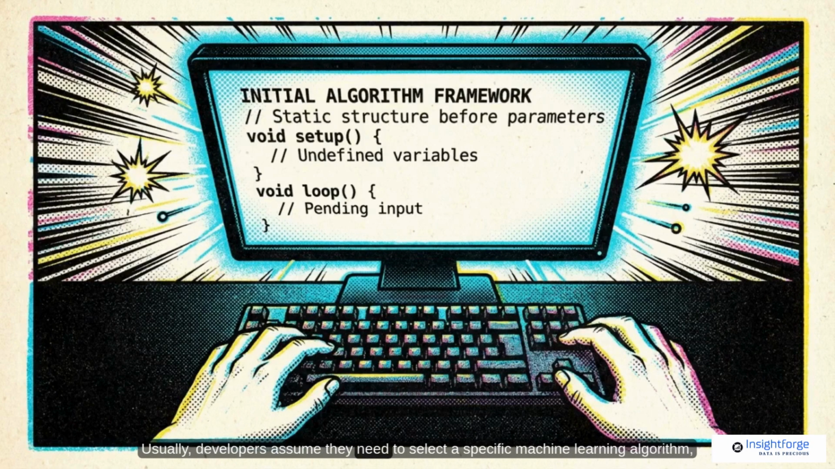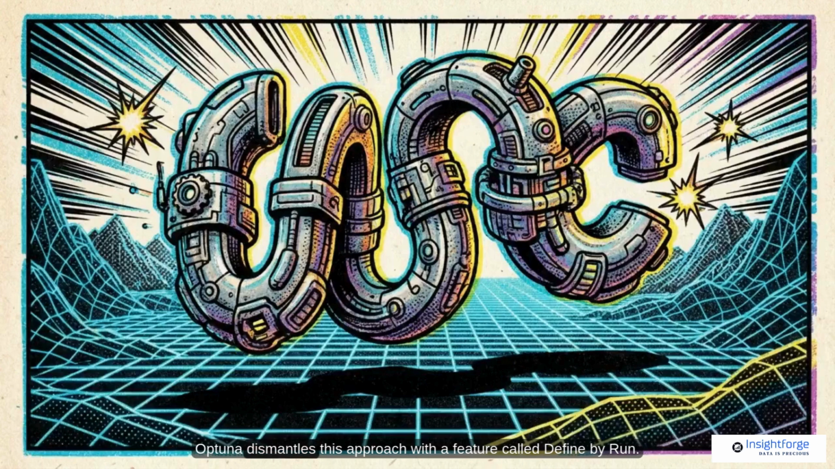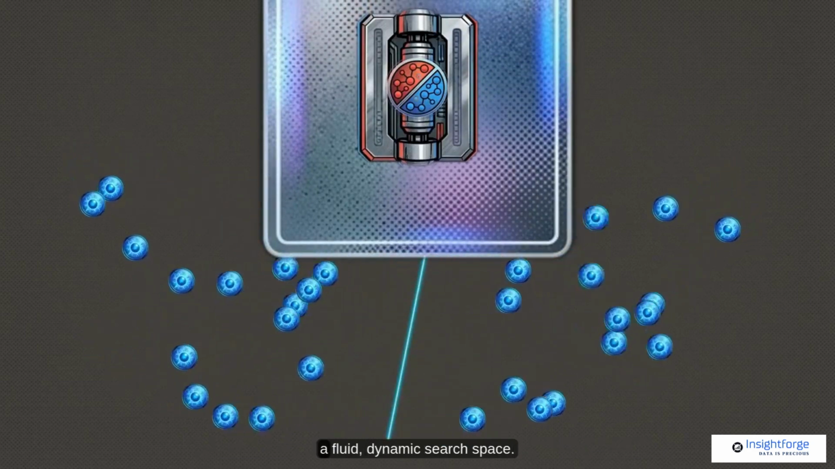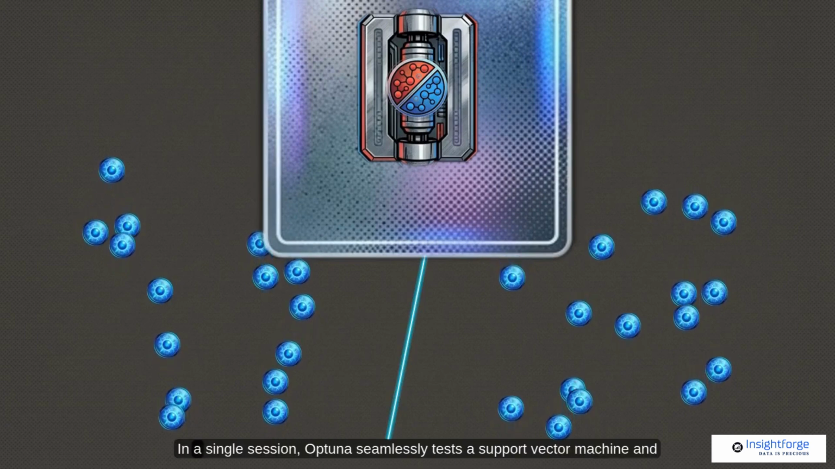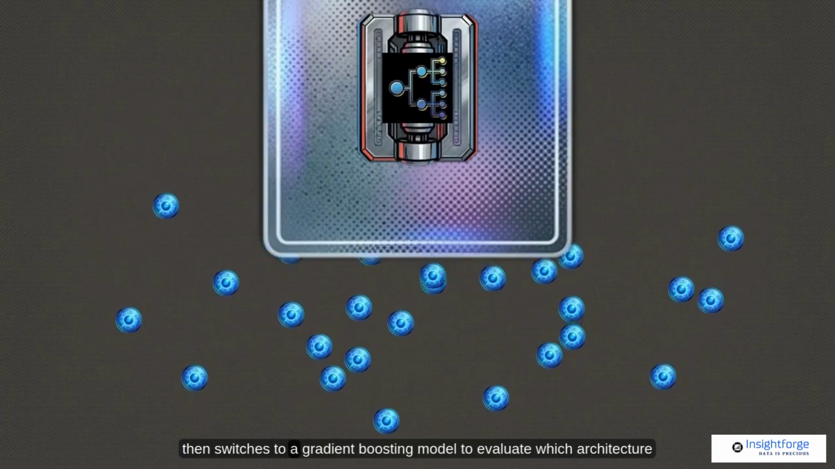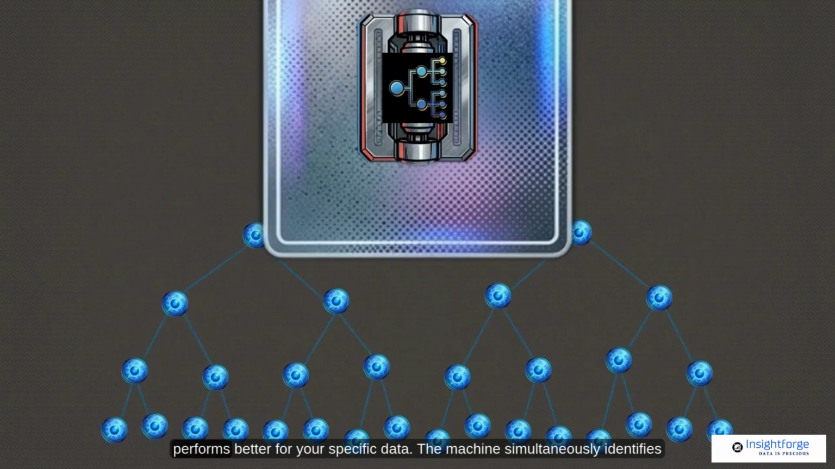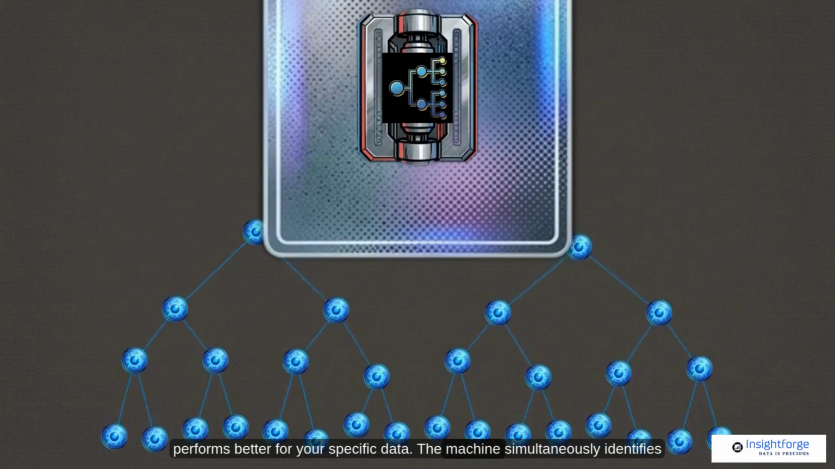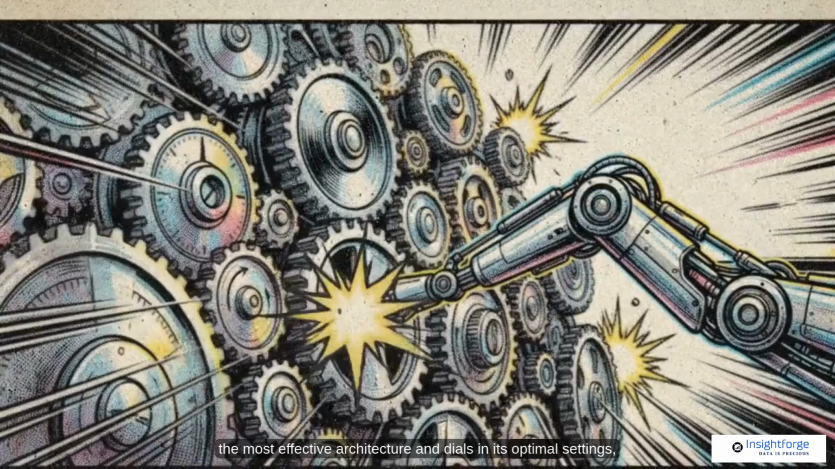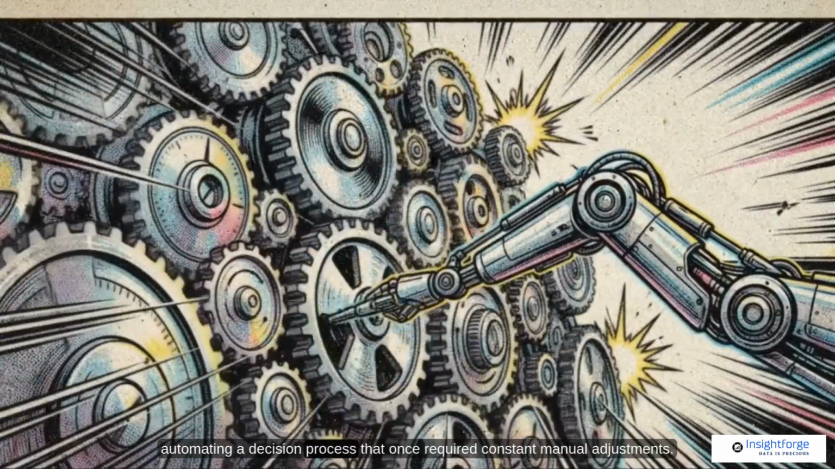Usually, developers assume they need to select a specific machine learning algorithm, like a random forest, before they can start tuning its settings. Optuna dismantles this approach with a feature called Define by Run. This makes the choice of the algorithm itself a flexible parameter within a fluid, dynamic search space. In a single session, Optuna seamlessly tests a support vector machine and then switches to a gradient boosting model to evaluate which architecture performs better for your specific data. The machine simultaneously identifies the most effective architecture and dials in its optimal settings, automating a decision process that once required constant manual adjustments.